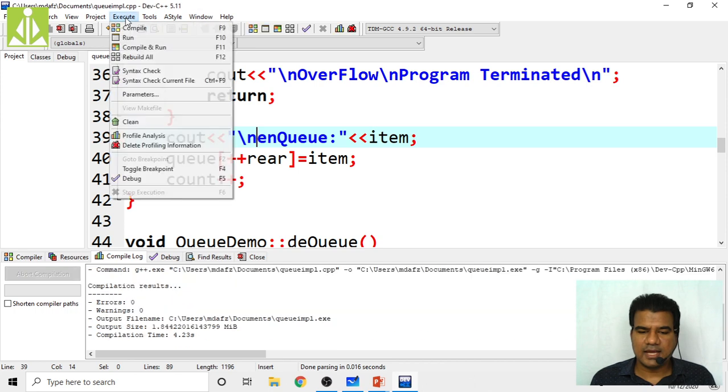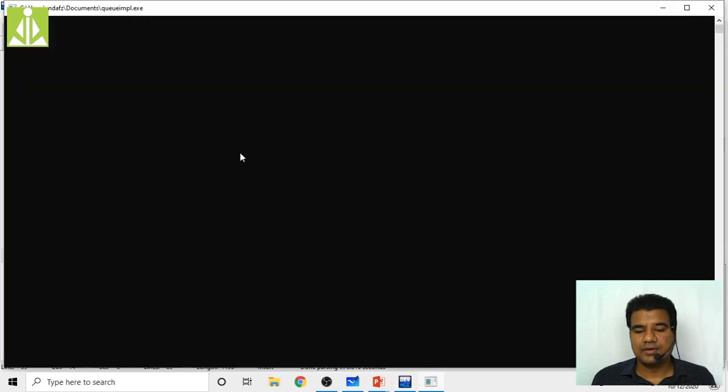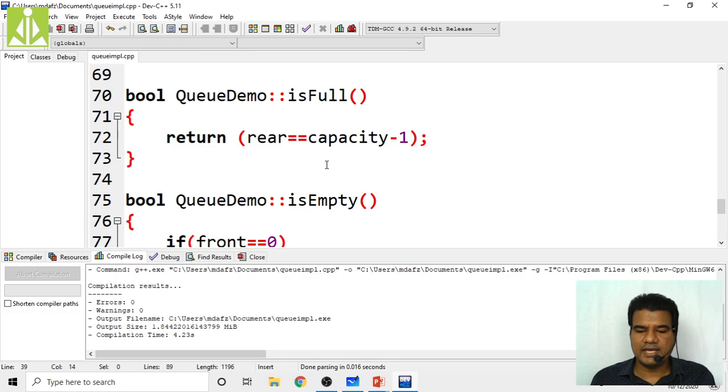So run. So now you can see both the elements got enqueued. Enqueue 23, 42. So what is my queue size? Queue size I have 5. So I can input 3 more elements.